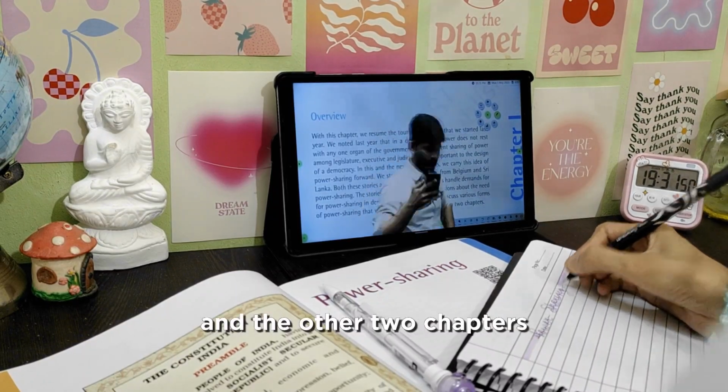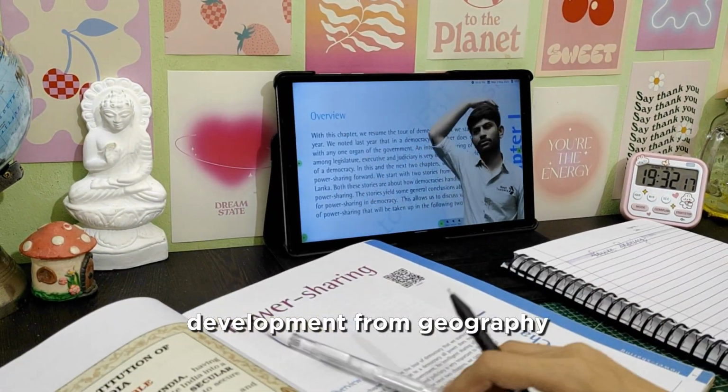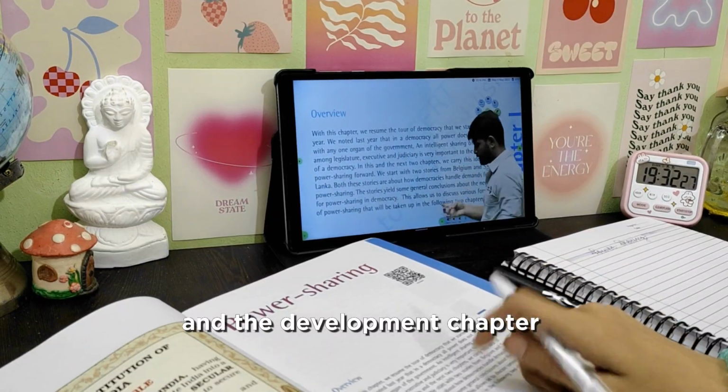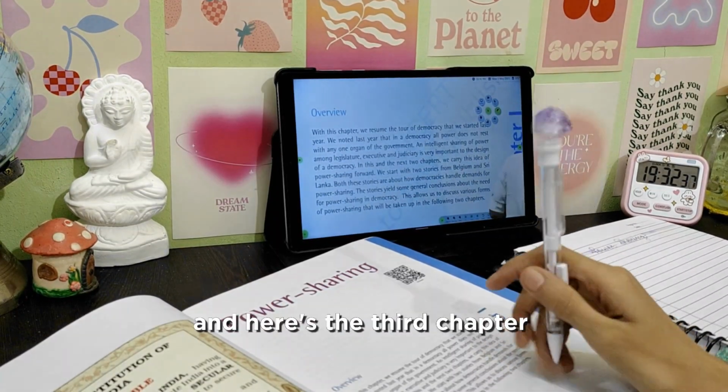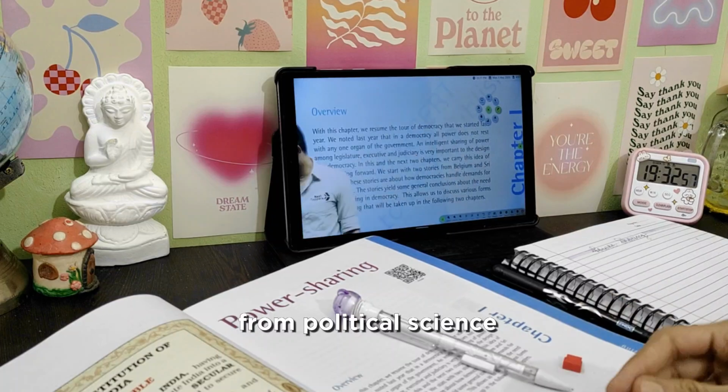This is the third chapter that is going on in the AARAMBH batch. The other two chapters that are completed are resources and development from geography and the development chapter from economics. And here's the third chapter that is going on, which is part sharing from political science.